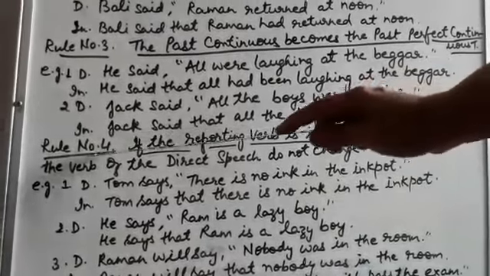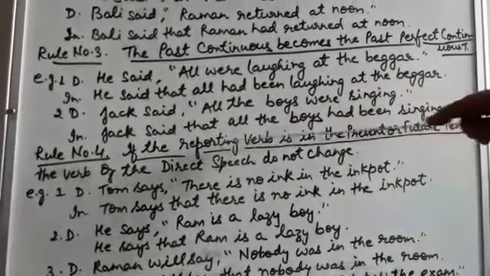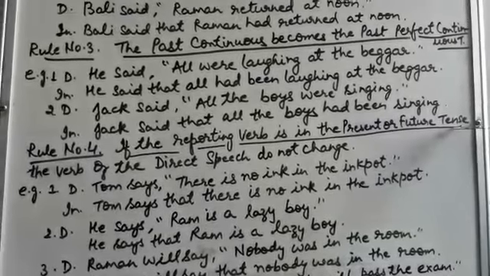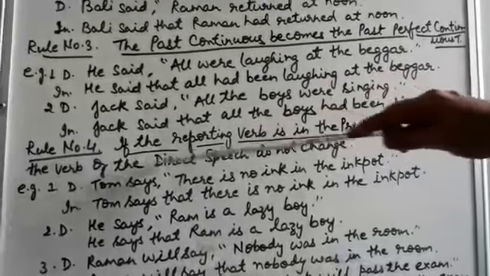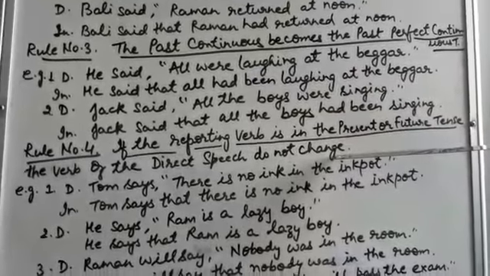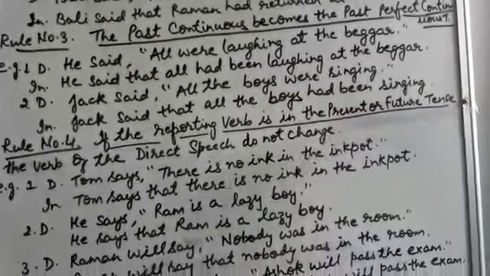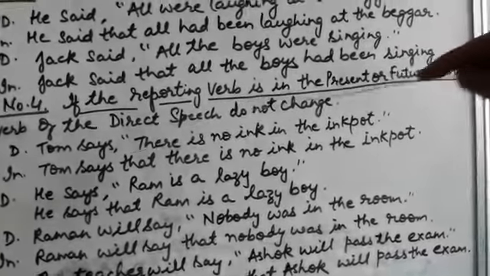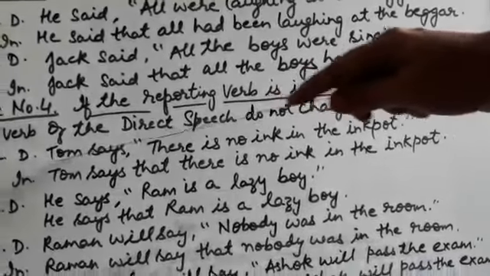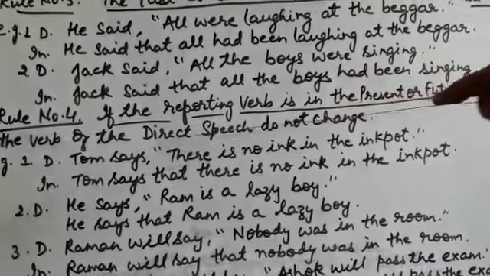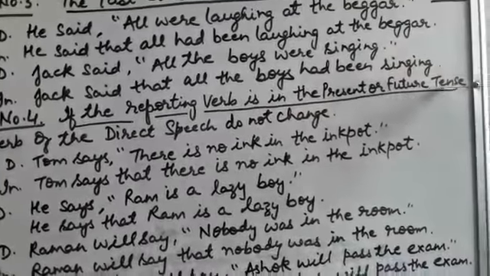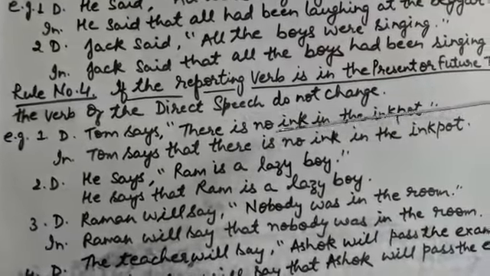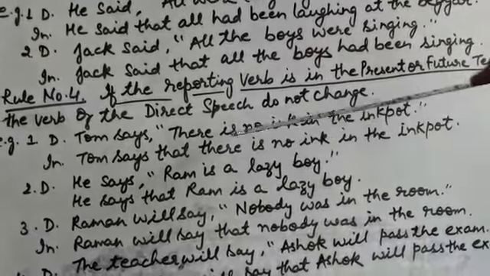Now rule number 4. If the reporting verb is in the present or future tense, the verb of the direct speech does not change. Again I am repeating, if the reporting verb, means left hand side of the sentence before the comma, is in present or future tense, then the verb or tense in the direct speech will not change.